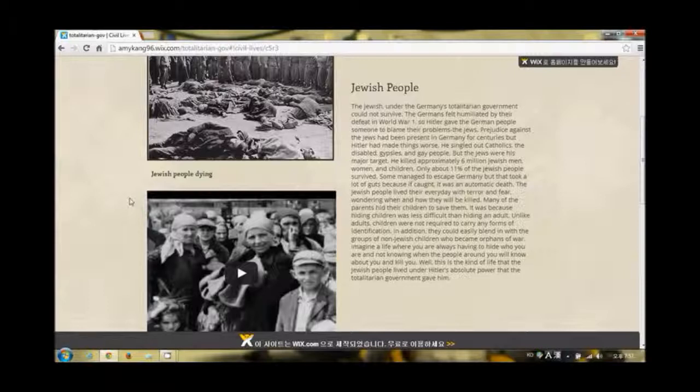The Jewish people's everyday life involved running away and hiding from German soldiers. The Jewish parents, in order to save their children, hid them because they were much easier to blend in and hide among the German orphans. This is a lifestyle that no human being on earth would like to live.